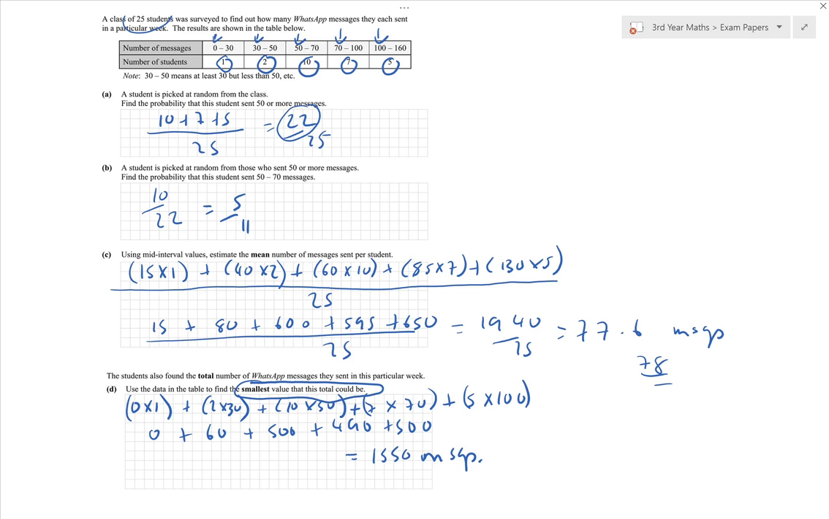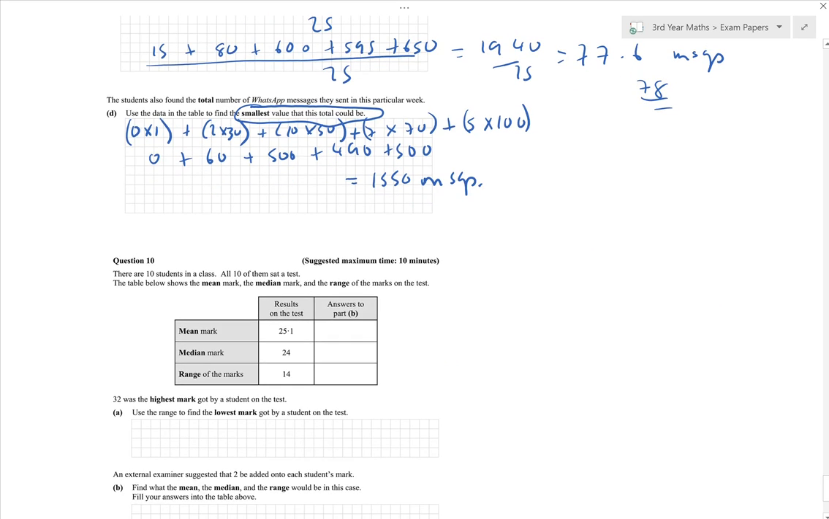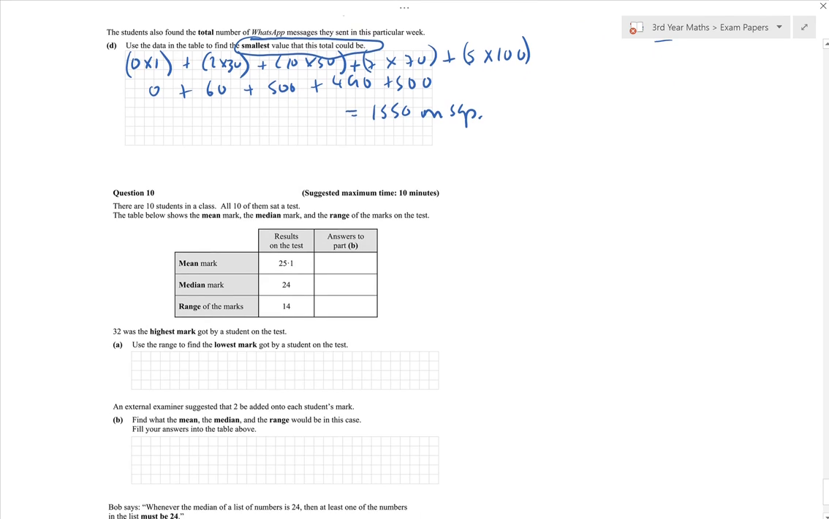Question 10. There are 10 students in a class. All 10 of them sat a test. The table below shows the mean mark, the median mark, and the range of the marks. 32 was the highest mark got by a student on the test. Use the range to find the lowest mark got by a student. Okay, so we know the range is 14. We know the highest mark is 32.